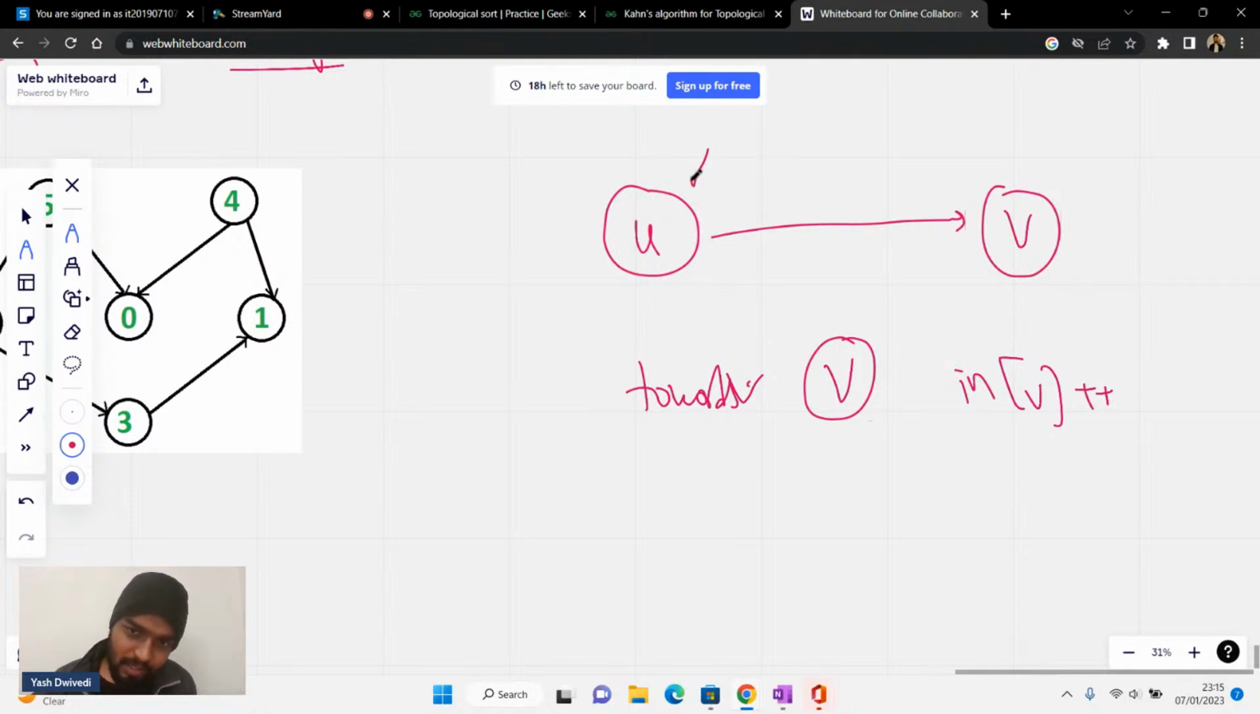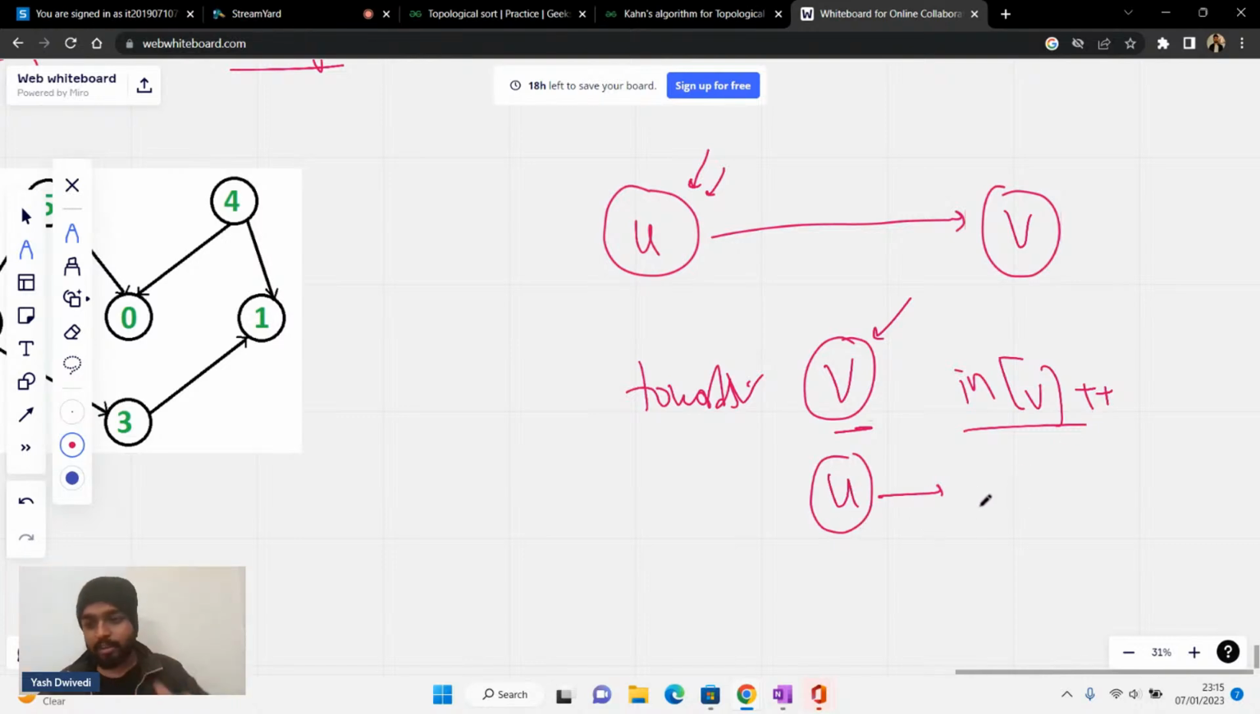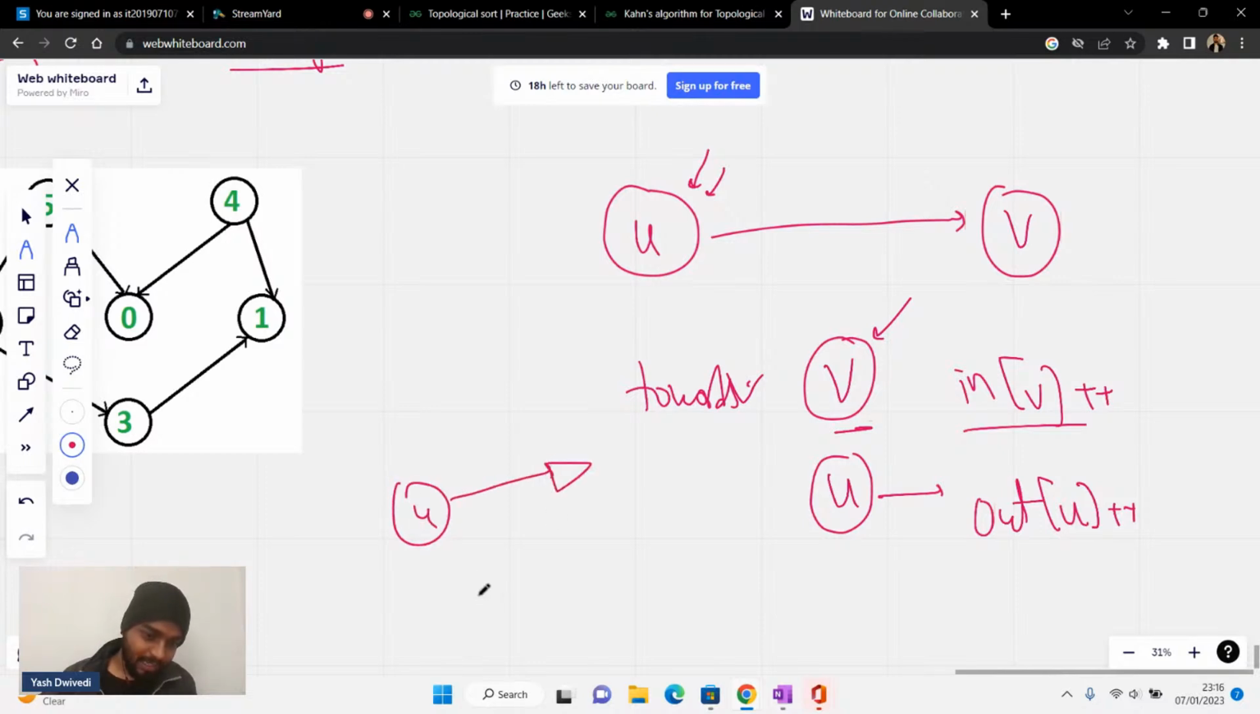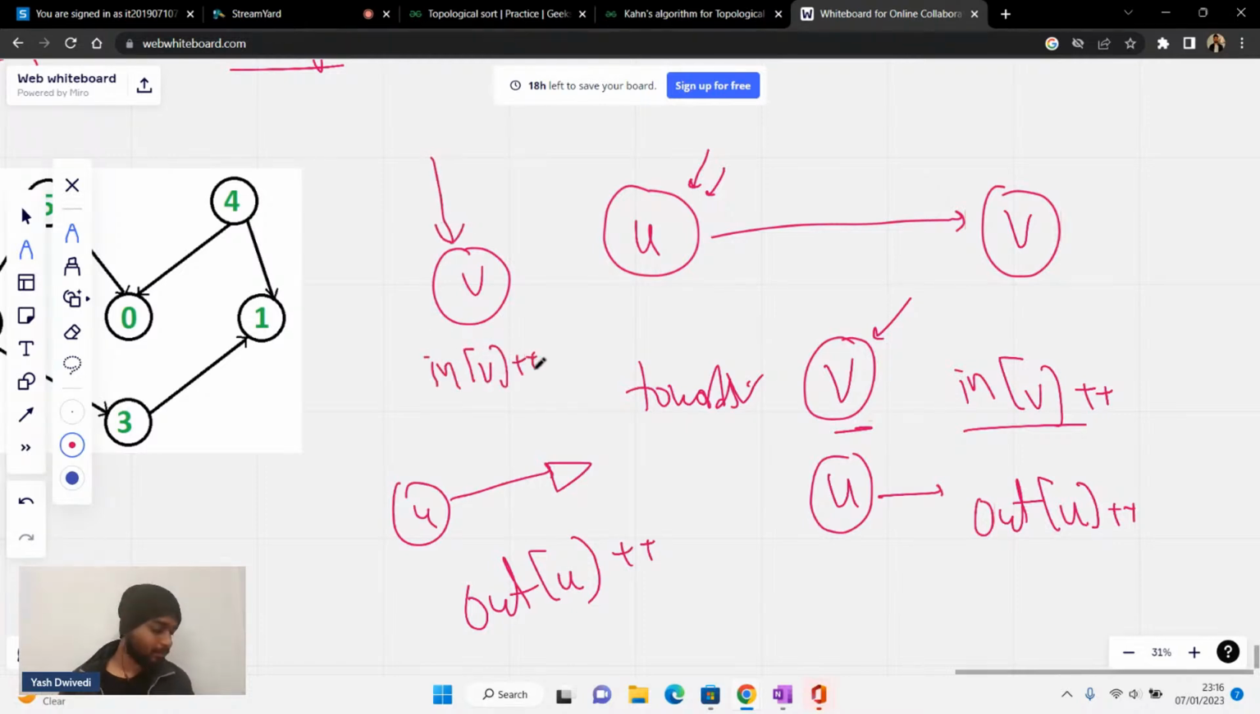Then if you will see for this node u, u is having an edge towards v, so that is why v's in degree is increasing. But for u there is an edge going from it, so basically the out degree of u will be increasing. If there is an edge going from u, then that will be called the out degree of u. If an edge is coming towards node v, we'll say that its in degree is increasing. Is that clear to everyone?